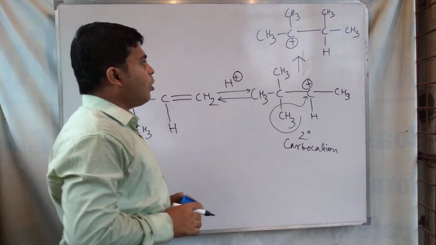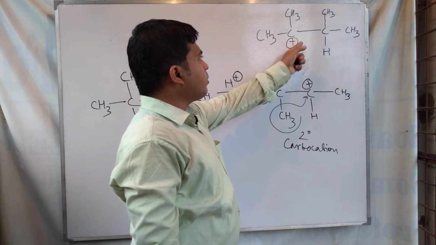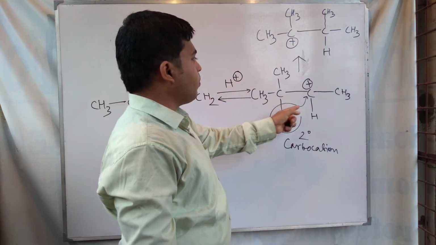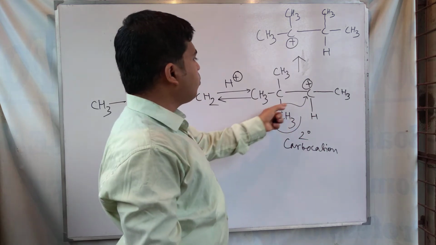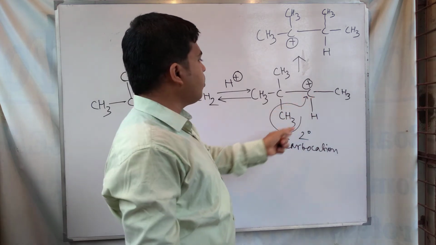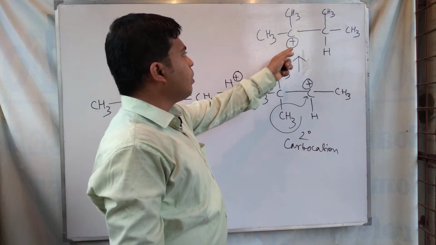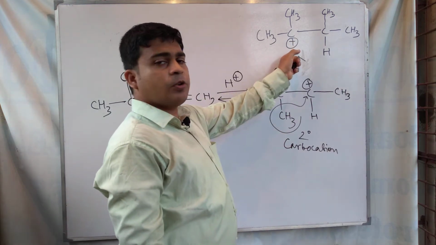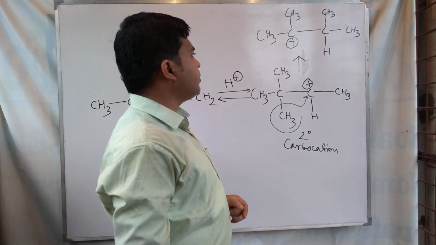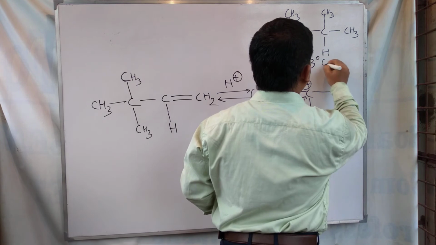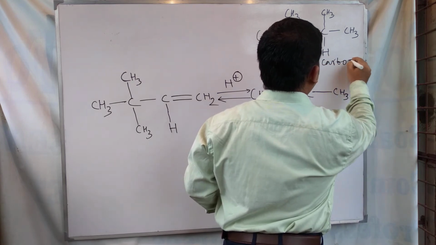Here the plus charge is transferred from this carbon to this carbon. As a result of this methyl shift, this carbon is now getting a plus charge. This is a tertiary or 3-degree carbocation.